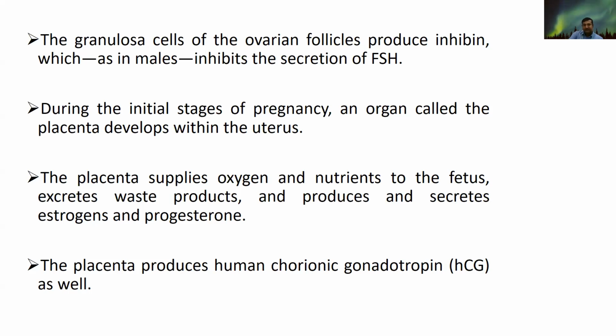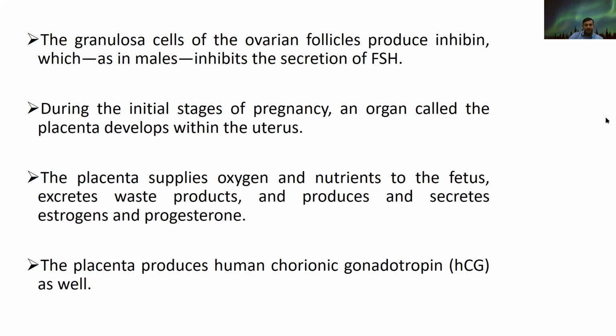During the initial stage of pregnancy, an organ called the placenta develops within the uterus. And what does the placenta do? It supplies oxygen and nutrients to the fetus. At the same time, it also excretes waste products and produces and secretes estrogens and progesterone so as to maintain the exact position and proportion of the female.